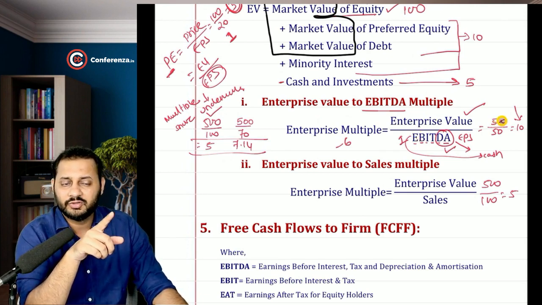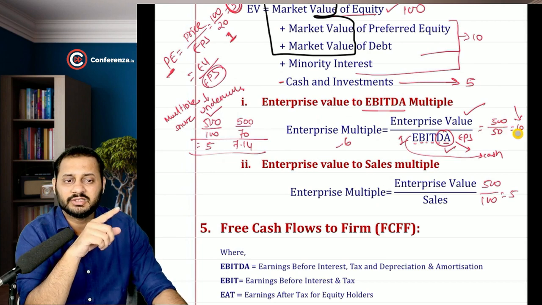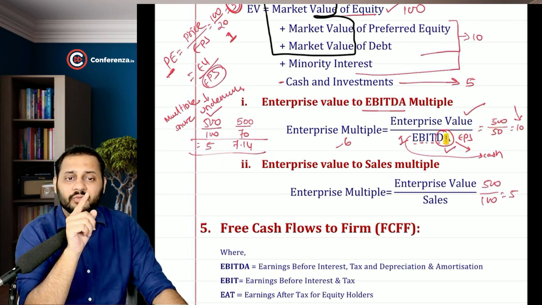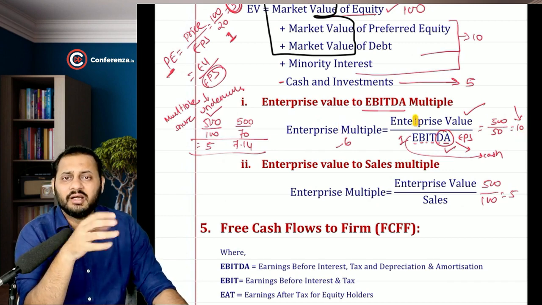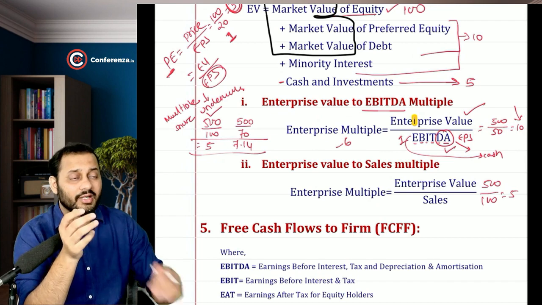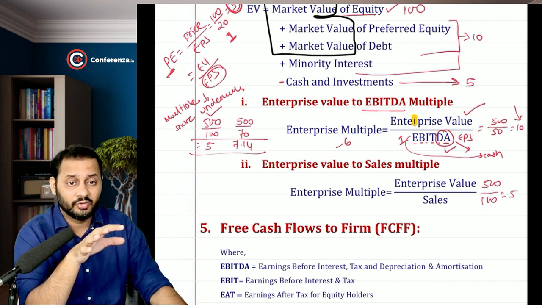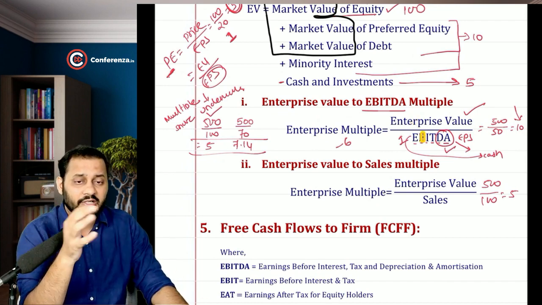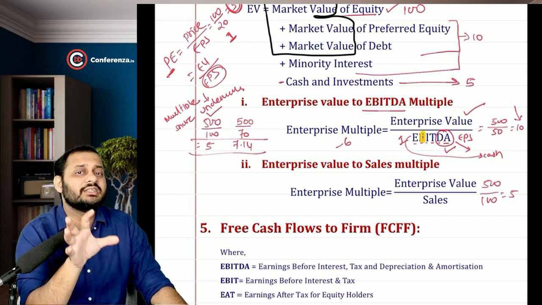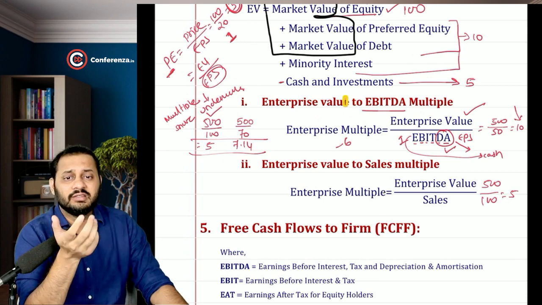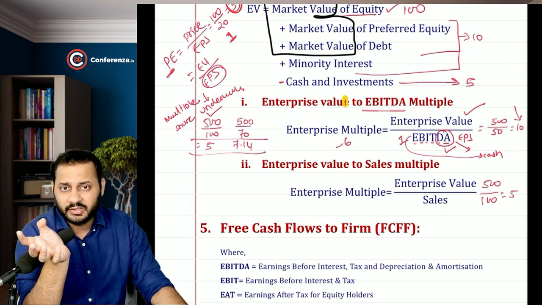So if the enterprise value is 500 and the EBITDA is 50, that means 10. What do you mean by 10? In order to earn 1 rupee of the EBITDA in this company, you will have to pay 10 rupees as an enterprise value. But there are some companies who are called as startups, and in the startups there is no EBITDA in the initial year. EBITDA is in losses. Basically there are no profits in the initial year. It is losses in the initial year, and that's why this particular multiple is not applicable to the startups.